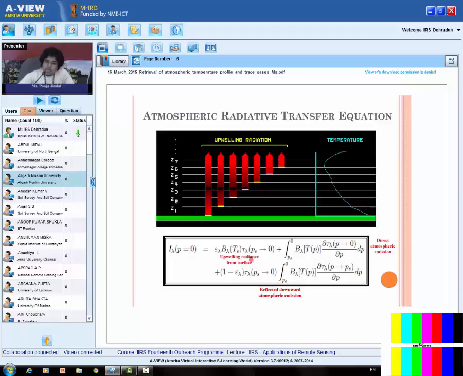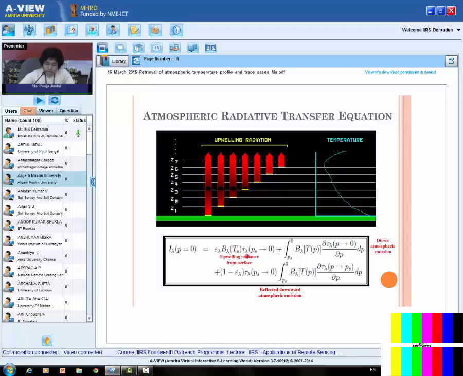Now the sensor will give me I lambda, but the temperature profile I don't know because I want to retrieve it, and also the trace gases I don't know because I want to retrieve them. Now with only one piece of information I cannot have two unknowns. I will have only one equation, so I cannot find both the transmittance and temperature together. So I have to assume that I know one thing, and that assumption should have some specific basis.